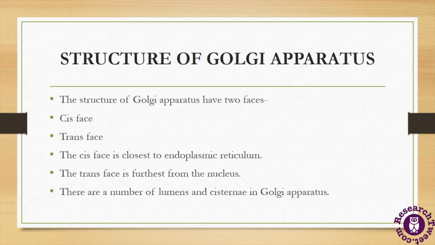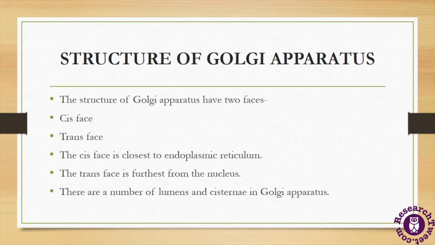Now let's understand the structure of Golgi apparatus or Golgi bodies in detail. So basically the Golgi bodies are a group of cup-shaped compartments. They are known as cisternae. And the structure of Golgi apparatus has two phases. That means that Golgi apparatus is a very polar structure, and the phases are cis phase and trans phase respectively.